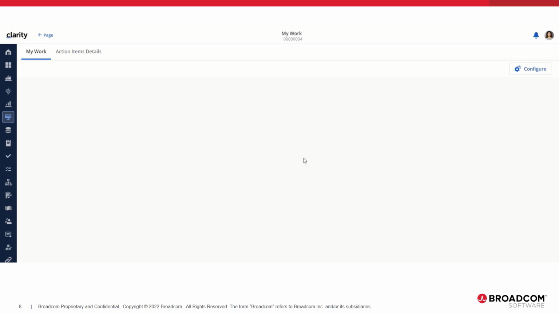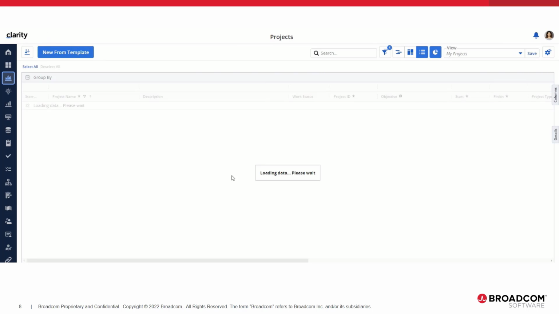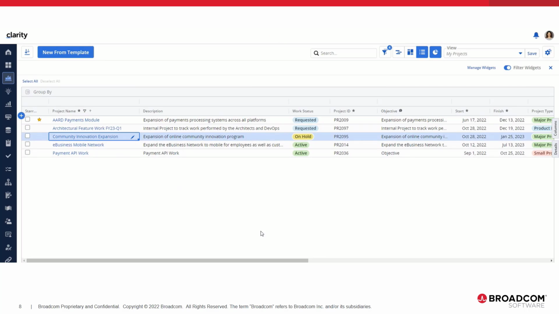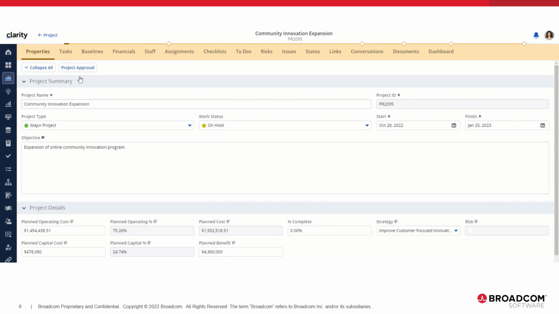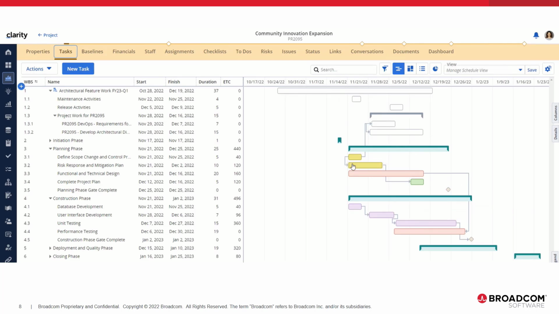Logging into the system as Dana and navigating into the project workspace, we can see that Dana's working on a new project. You can see that she has quite a nice schedule going on here. And you can see that she has a sub-project with an external task, finish to start.